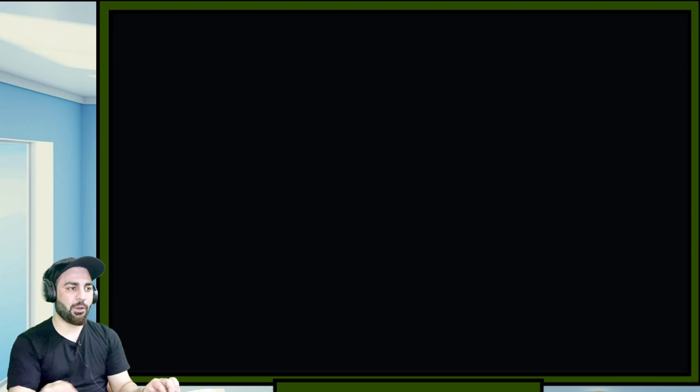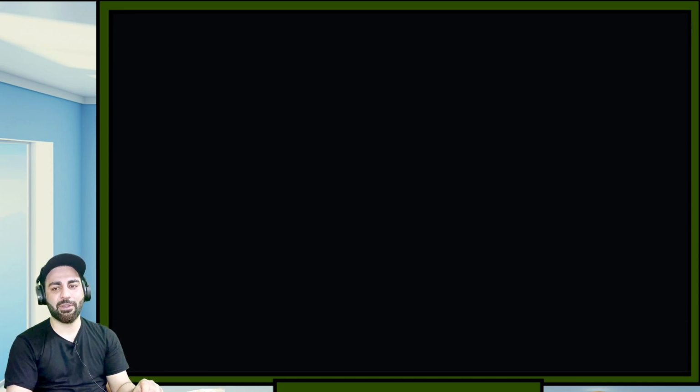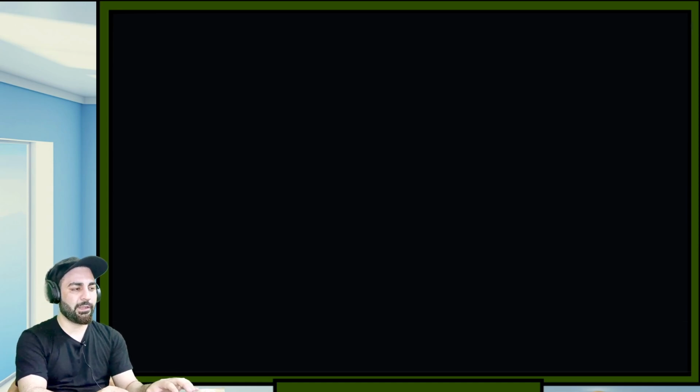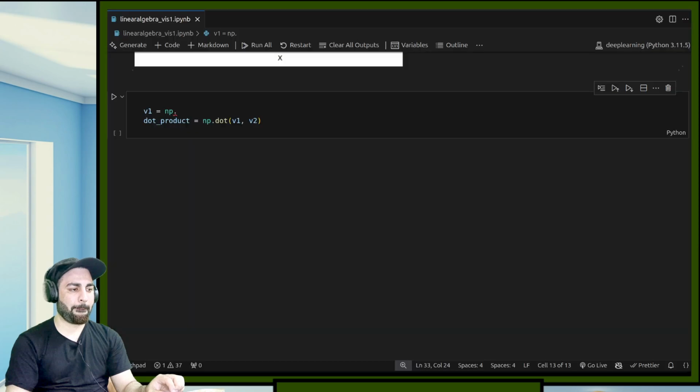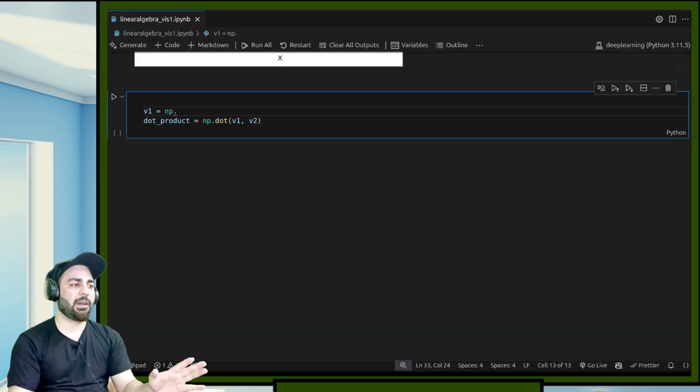NumPy makes it really easy, because in NumPy there is a function np.dot. If you have vectors v1 and v2, there is the function np.dot.